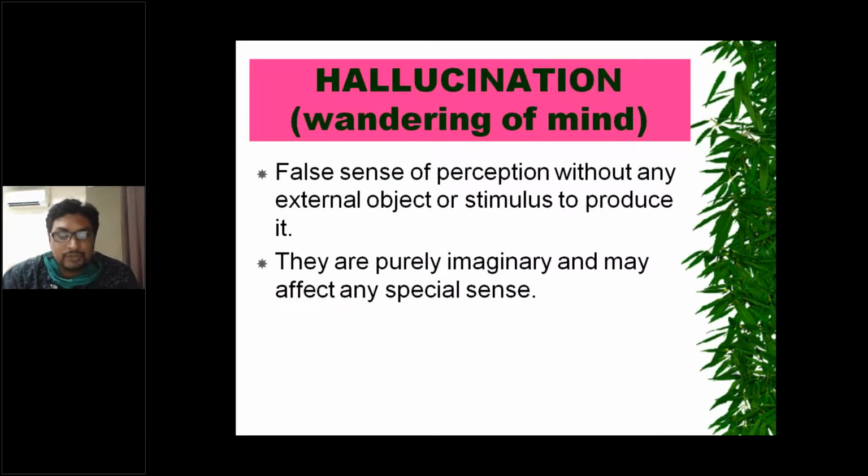Next one is hallucinations. Hallucination is also known as wandering of mind. It is a false sense of perception without any external object or stimulus to produce it. So delusion, we know that it is a false belief. Here it is a false sense of perception. They are purely imaginary and they can affect any of the senses. So there is a false sense of perception without any external object or stimulus to produce it.